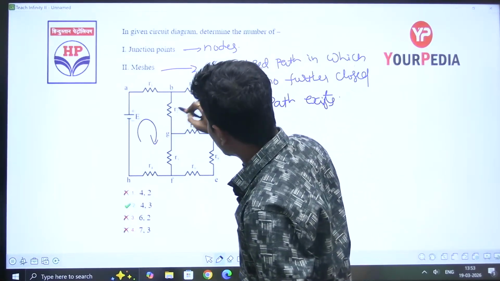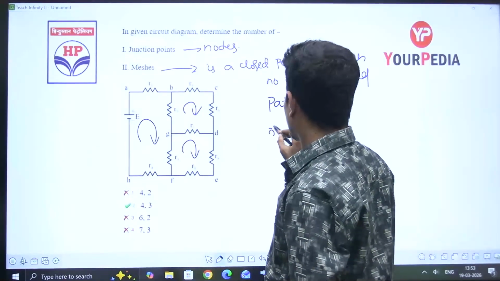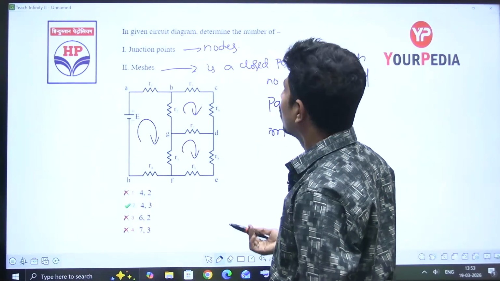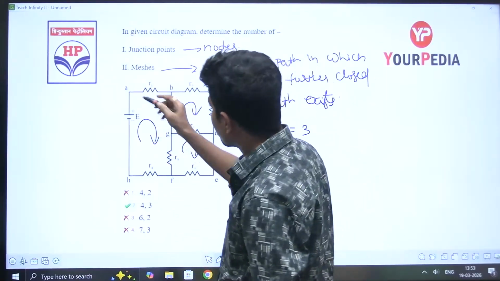This is one closed path, this is the second, this is the third. There are 3 meshes. Number of meshes m is equal to 3. Now we will count the number of nodes. Yes, let's count the number of nodes. See, this is a node.